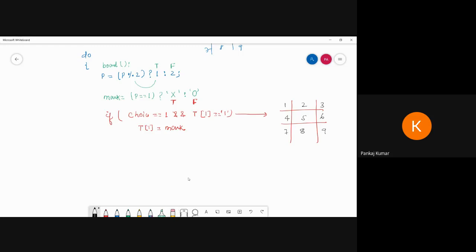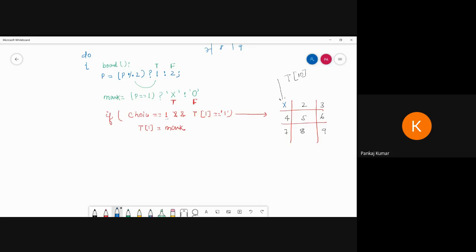Now see, in this line I write if choice is 1, I'm getting the t value, and this square t value represents a t. Suppose I am putting 10, I write it like this. So equal to, then we go for the mark. Suppose it equals 1, so it will be marked like this.